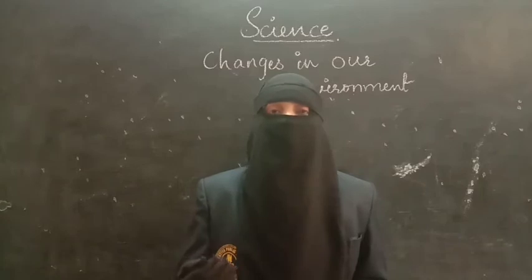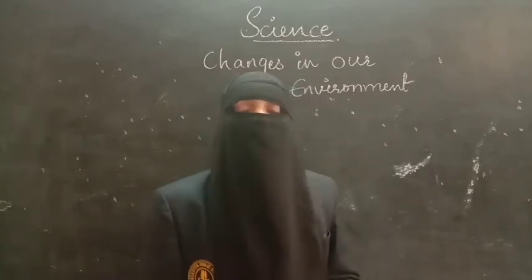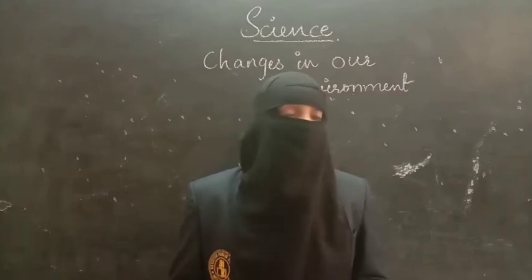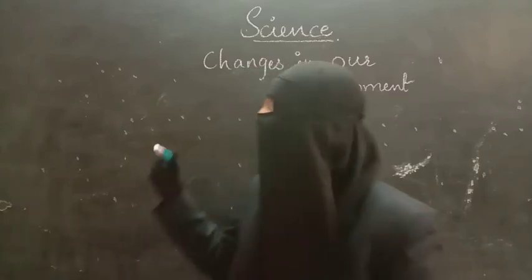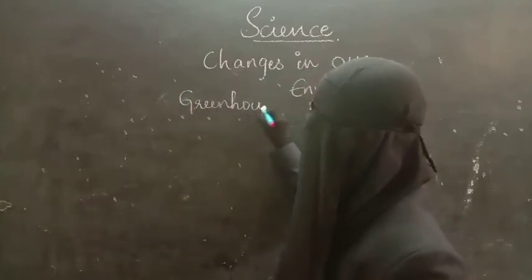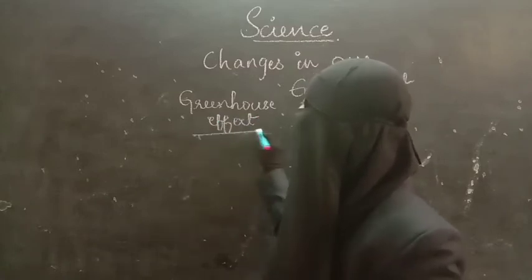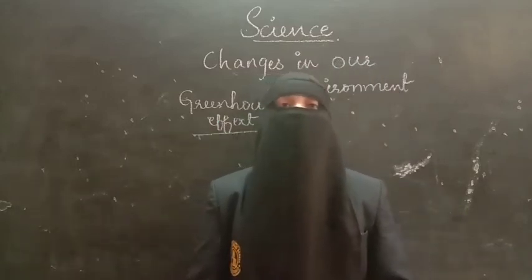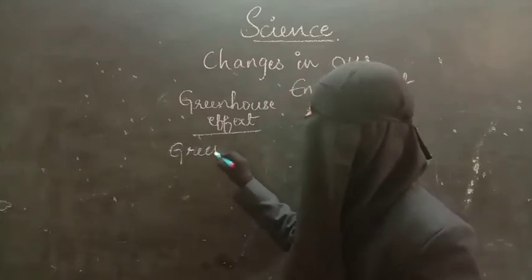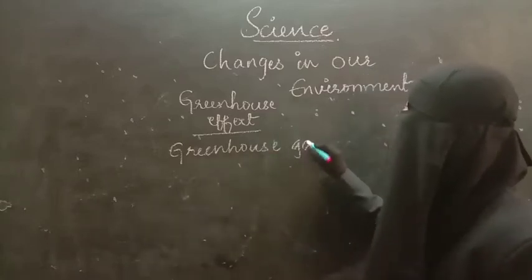Because of that, the effect is taking place on the environment. Here the air, land and water are getting polluted. The first one is the greenhouse effect. So let us see what this greenhouse effect is. A greenhouse effect is caused because of greenhouse gases.